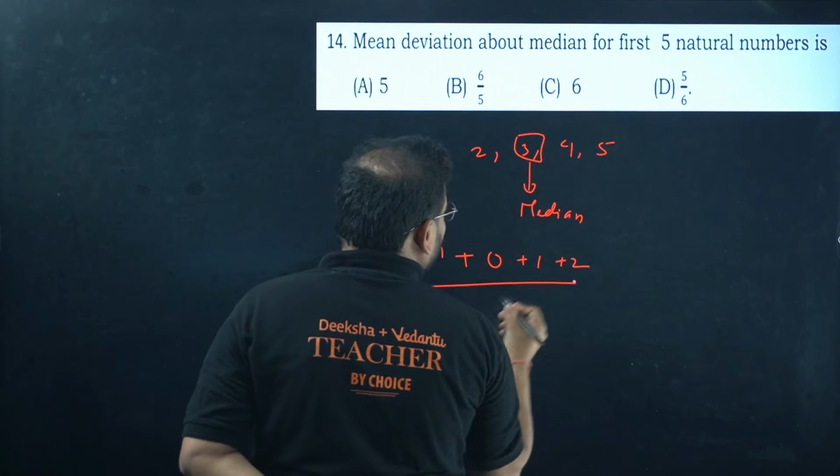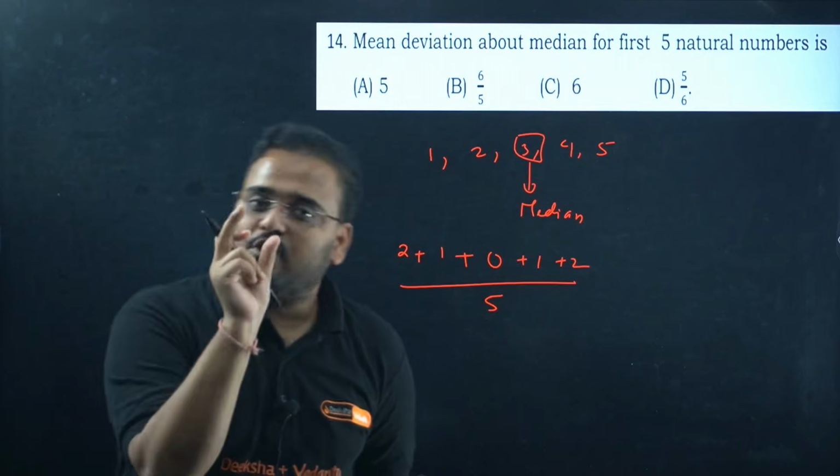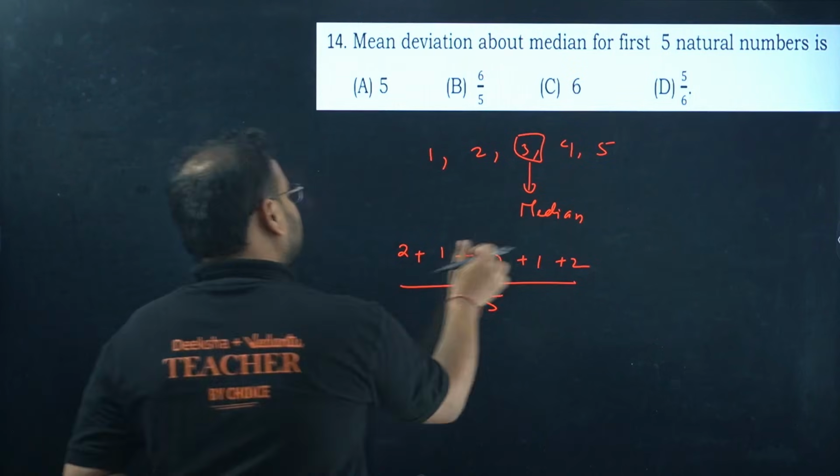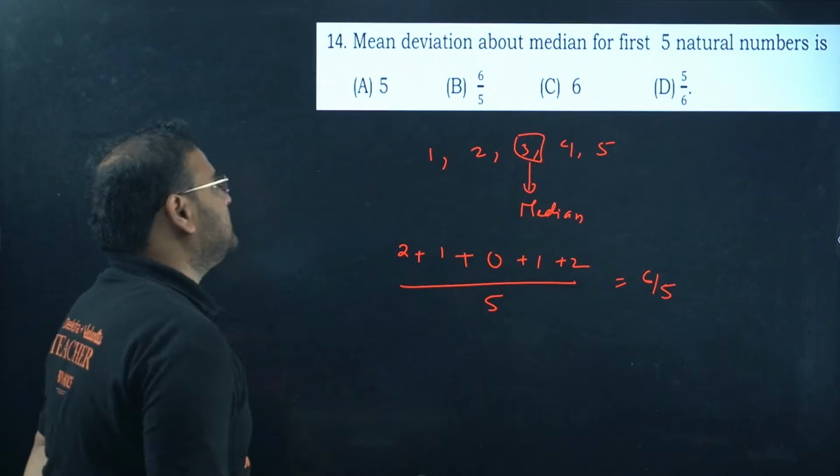Do not take negative values, please. It is a deviation, so always a positive quantity we're going to take. 3 plus 3 is 6. Answer is 6 by 5. Option B is correct.